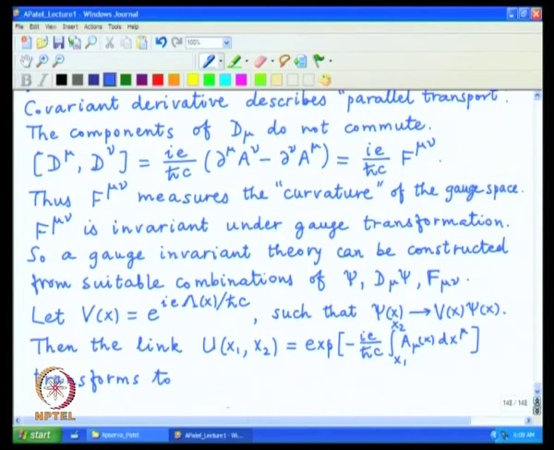So, then we only have an overall constant. So, it can be written as V x 2 u x 1 x 2 and then V inverse of x 1.